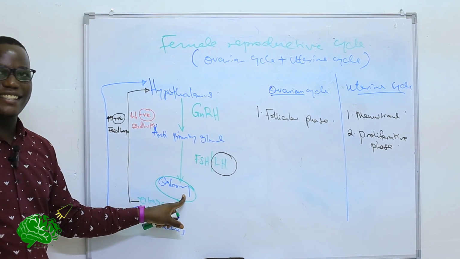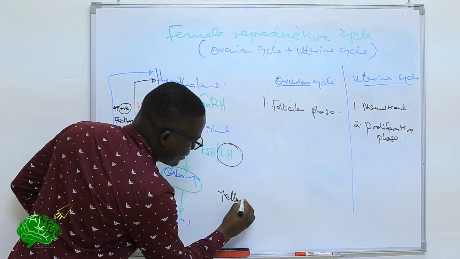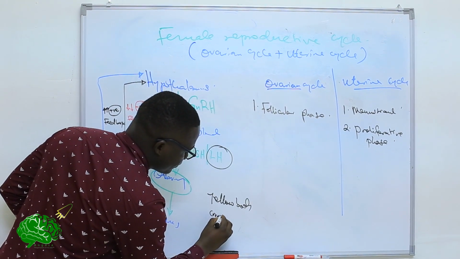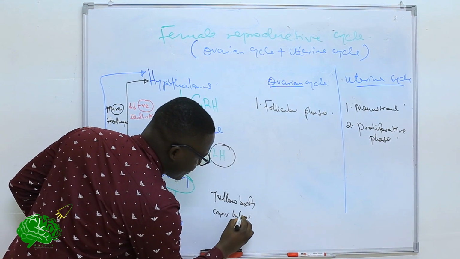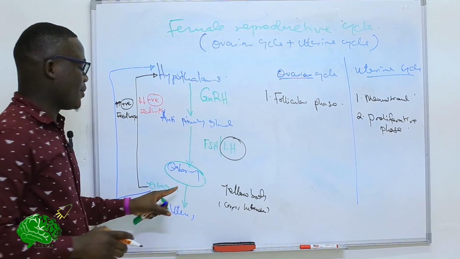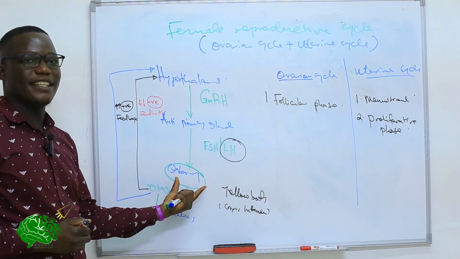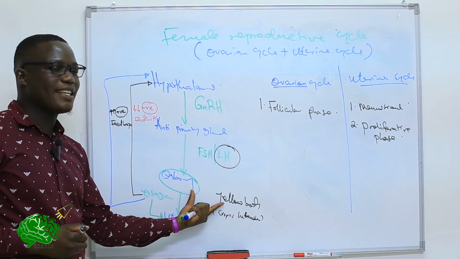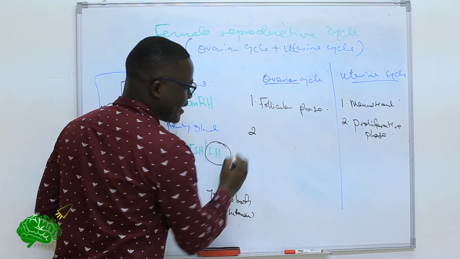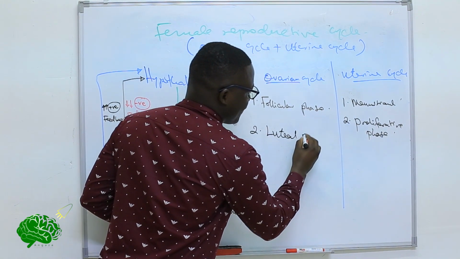When ovulation occurs, we leave behind a yellow body. That yellow body is what we term as corpus luteum. When ovulation occurs, the corpus luteum is left in the ovary. Now, since the corpus luteum has been left in the ovary, in the ovarian cycle we go to the second phase, which is called the luteal phase.